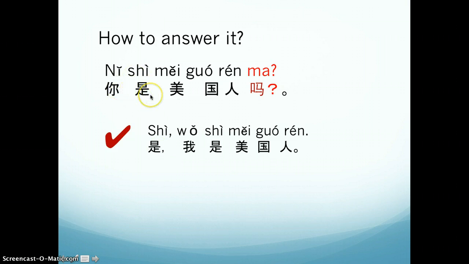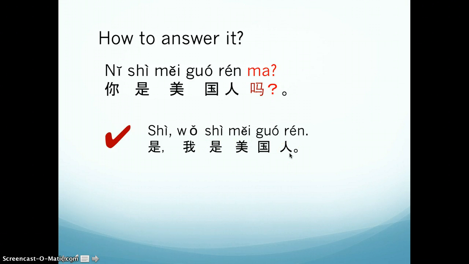Here, in "are you American," 是 means to be, right? Here it is "are." But in the answer, 是 means yes, because it's an answer. So you always answer with yes or no, right? And then restate it, like 我是美国人.